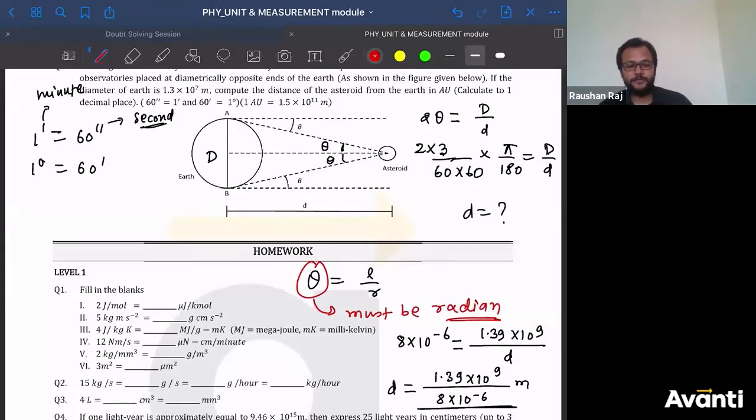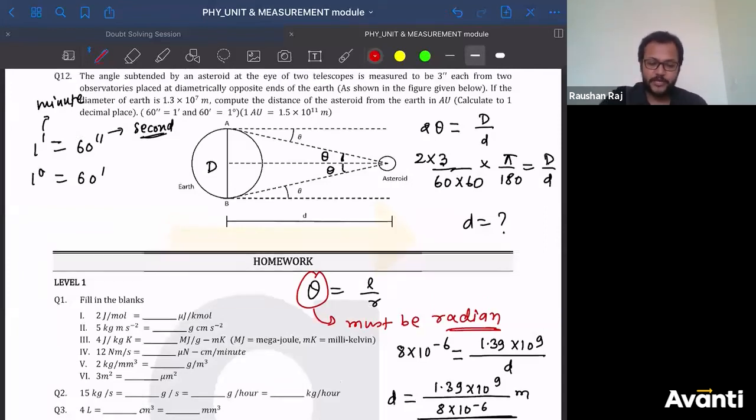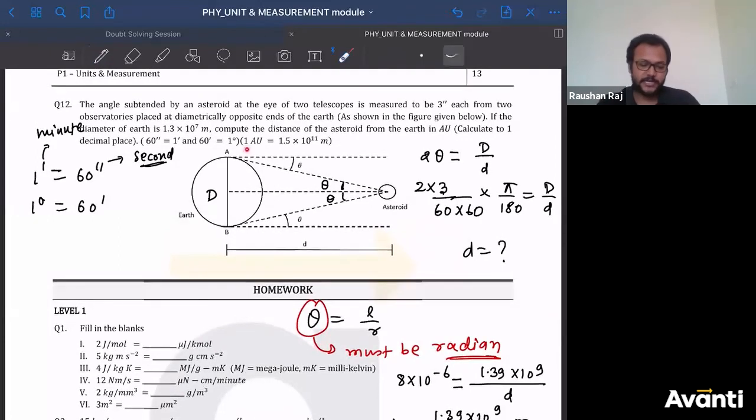All right. बहुत बढ़िया. चलिए, and don't get disturbed with this AU. AU क्या है? Astronomical unit. बहुत बड़ा distance measure करने के लिए इसका use करते हैं. And what is the value of this? 1 astronomical unit is what? 1.496 into 10 to the power 11, approximately. So they have approximated 1.496 as 1.5. So 1 AU is equal to 1.5 into 10 to the 11 meter. So whatever the value that we will have, that will be a very, very large number in terms of meter. Convert that into astronomical units. All right, guys. So please try to get the answer for this question. This is very, very easy now.